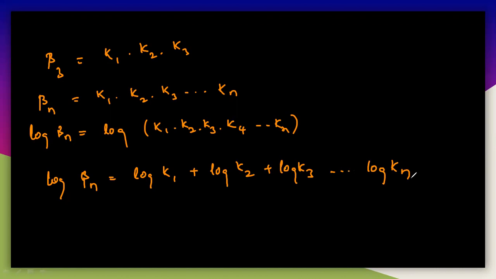So this is a simplification of the relationship between the K and the beta, that is stepwise stability constant and overall stability constant or cumulative stability constant. So very simple. This is very important in the thermodynamic stability constant here. The thermodynamic stability is classified into two types. One is stepwise stability constant, and the second one is cumulative stability constant. So K indicates stepwise stability constant, and beta indicates cumulative stability constant.